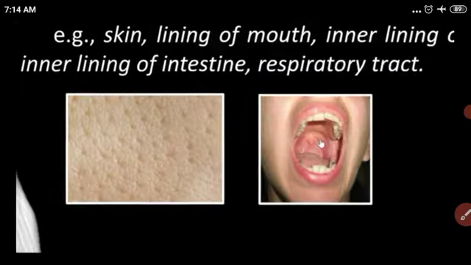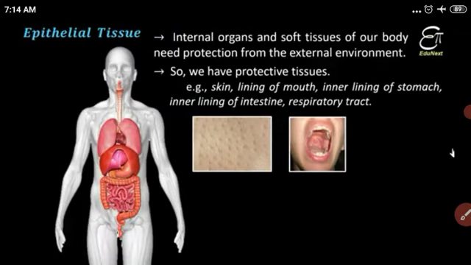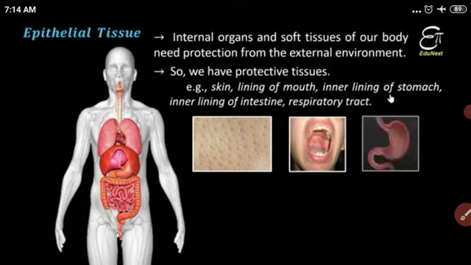The protective tissue is also present in the inner lining of the mouth. We know we take food through our mouth, so it protects the inner lining of the mouth, and there the epithelial tissue is present. Next example is the inner lining of the stomach. Stomach is a part of the digestive system.